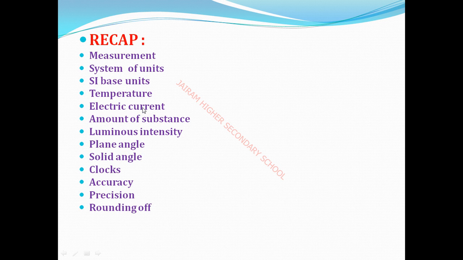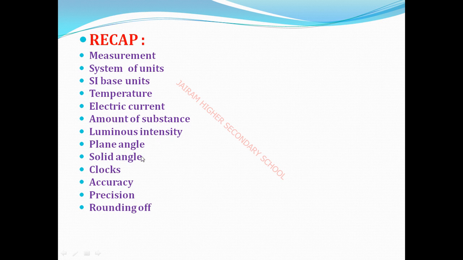Next, electric current. What is meant by electric current? The symbol is I. I is equal to Q by T, where Q means charge and T means time. So the electric current I is equal to Q by T. The SI unit is ampere. Are you clear?